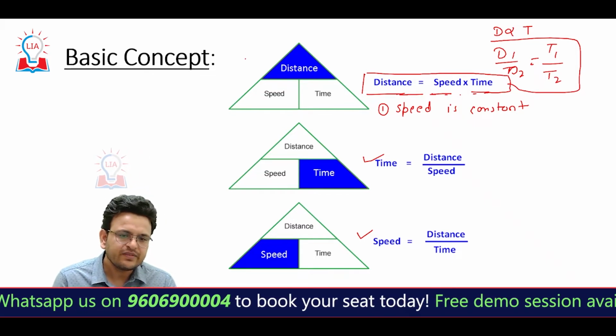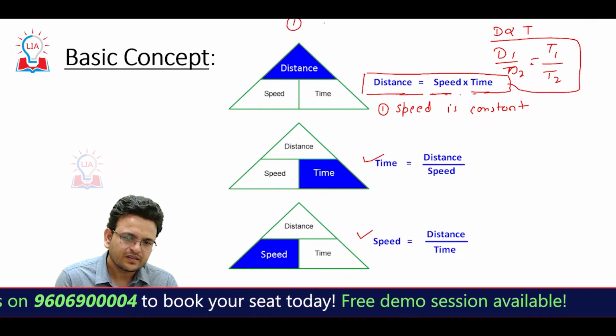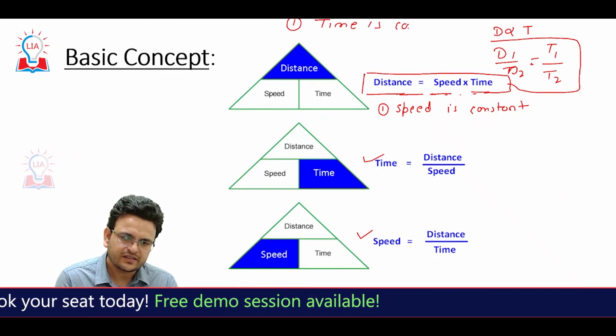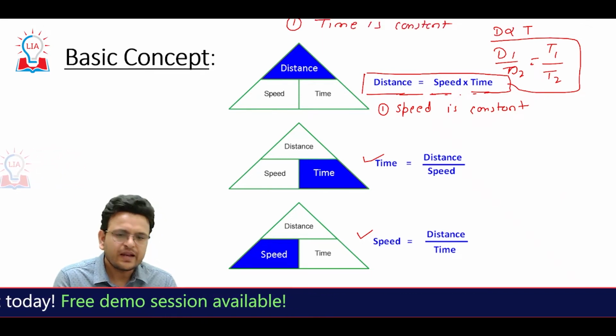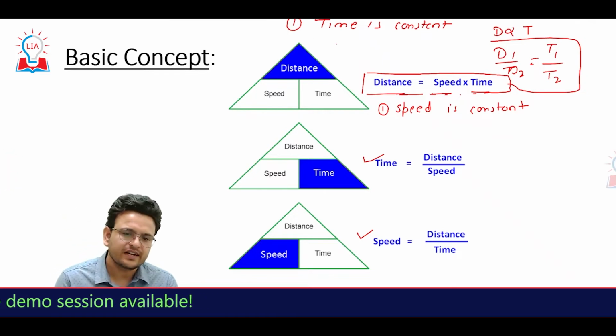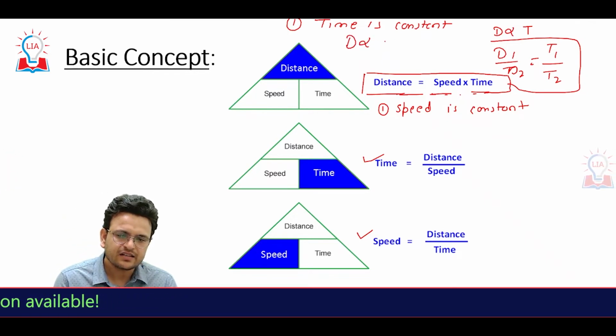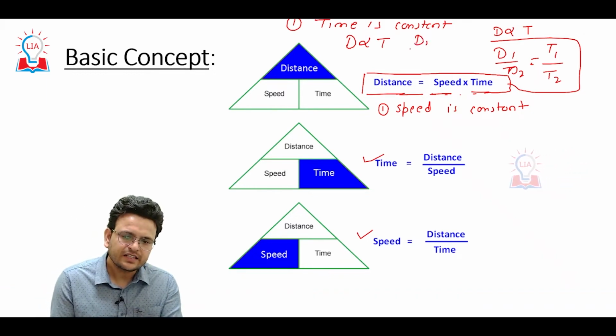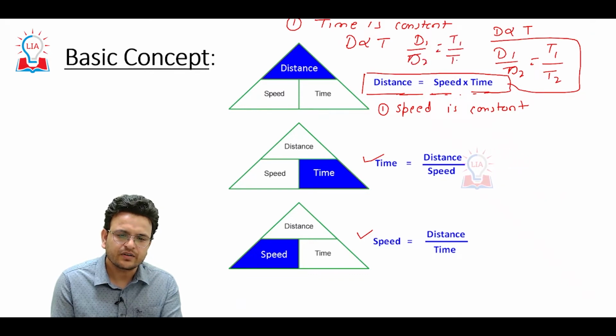In the same way, when time is constant, we can say that distance is directly proportional to speed, or d1 upon d2 equal to s1 upon s2.